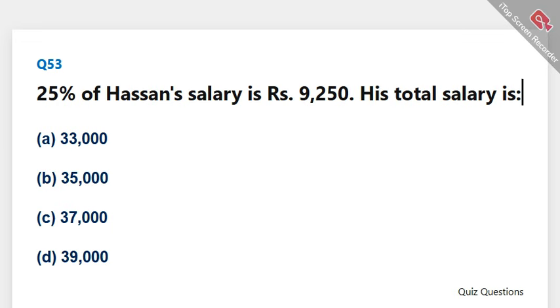25% of Hassan's salary is 9,250 rupees. His total salary is. The correct answer is C, 37,000.